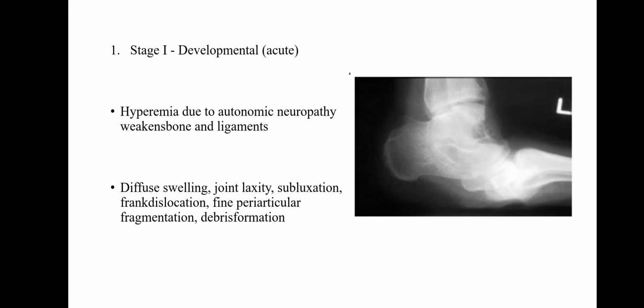Now stage 1, which is the developmental or acute stage. There is hyperemia due to autonomic neuropathy, which weakens the bones and the ligaments. There is diffuse swelling, joint laxity, subluxation, frank dislocation, fine periarticular fragmentation, debris formation.